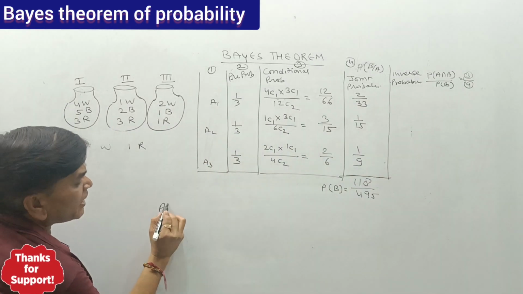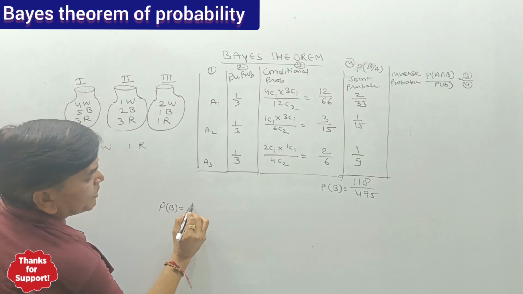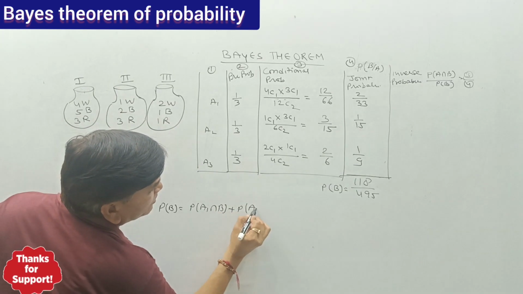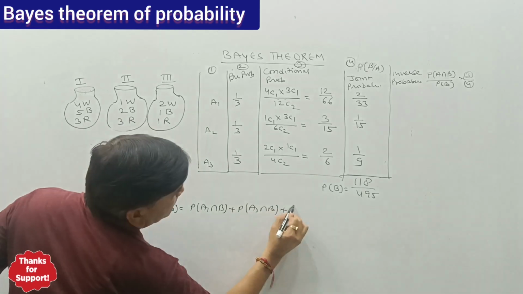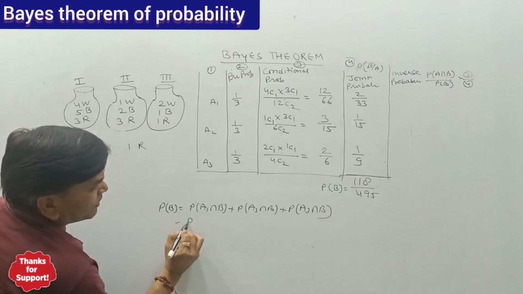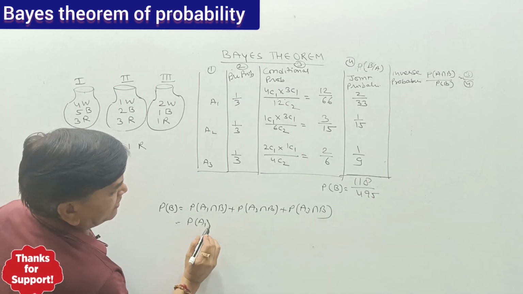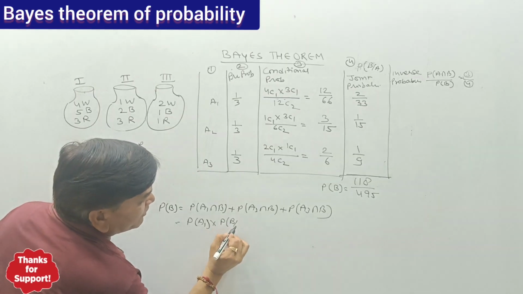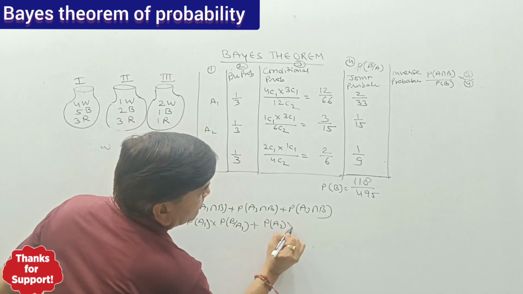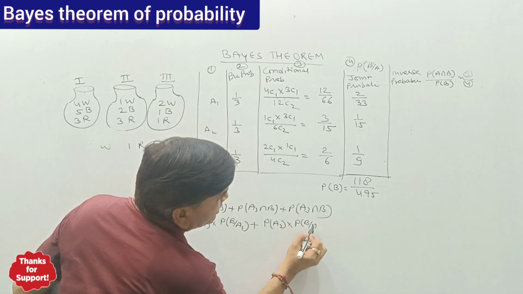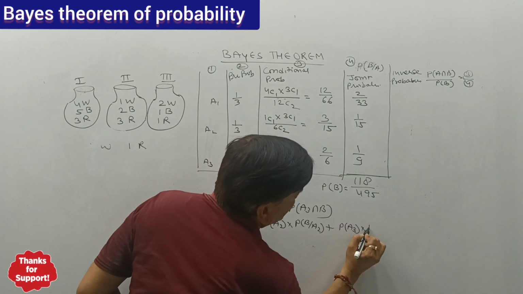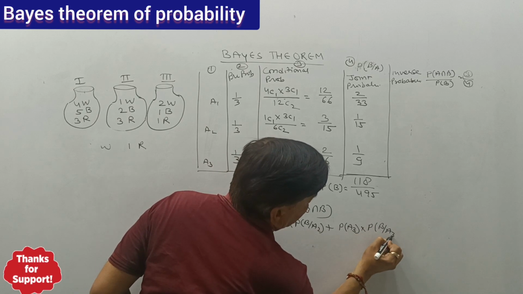Because probability of B, how do we calculate? Probability of B is probability of A1 intersection B plus probability of A2 intersection B and probability of A3 intersection B. So this is probability of A1 multiply by probability of B when A1 has happened plus probability of A2 multiply by probability of B when A2 has happened plus probability of A3 multiply by probability of B when A3 has happened.